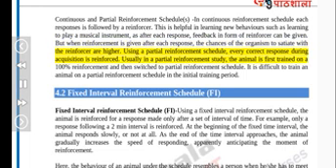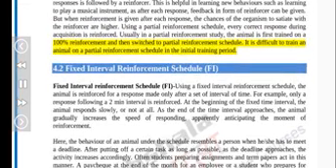Using a partial reinforcement schedule, not every correct response during acquisition is reinforced. Usually in a partial reinforcement study, the animal is first trained on a 100% reinforcement and then switched to partial reinforcement schedule. It is difficult to train an animal on a partial reinforcement schedule in the initial training period.